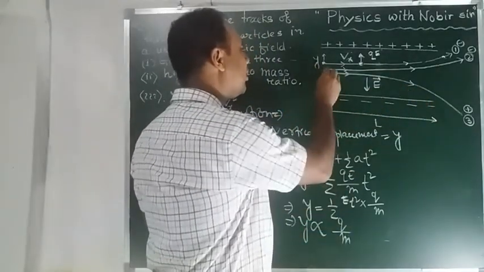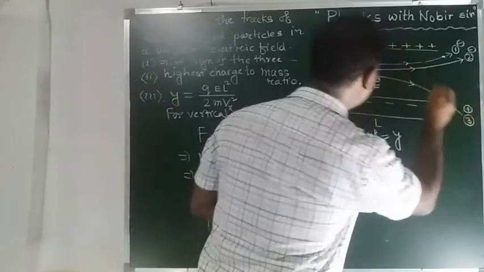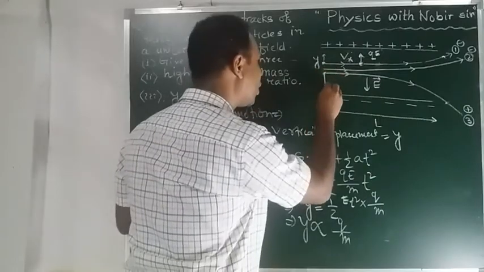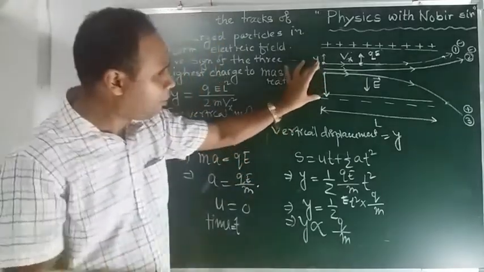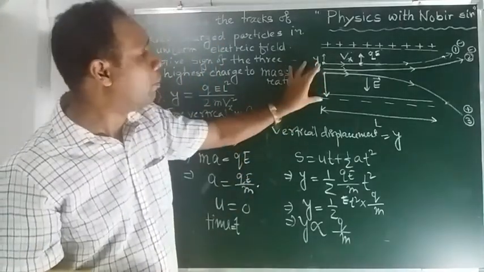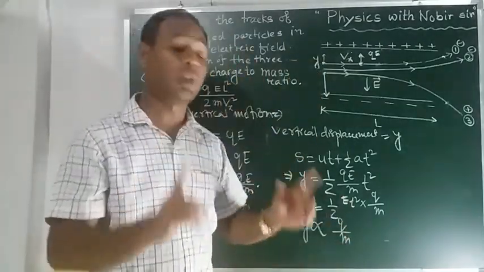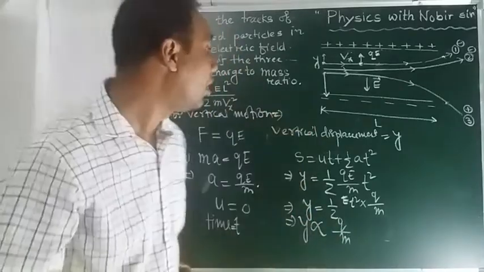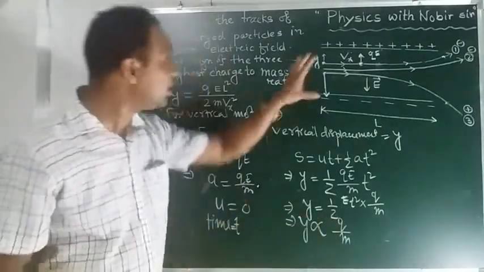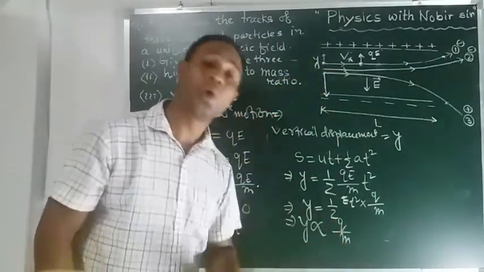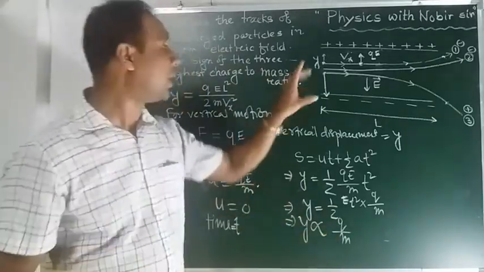Initially the particle was at this position, and after some time t, it comes to here. That means it moves in the downward direction with a very large vertical shift. So the number 3 particle moves a greater vertical distance. It indicates this particle has a larger q by m, that is, a larger charge to mass ratio. From the concept you can find this out: the vertical displacement is directly proportional to the charge to mass ratio, so the charge to mass ratio will be more where the vertical displacement is more.